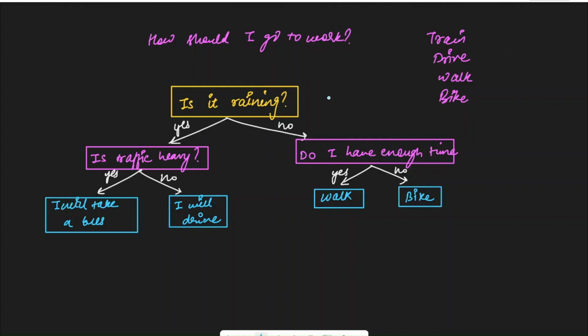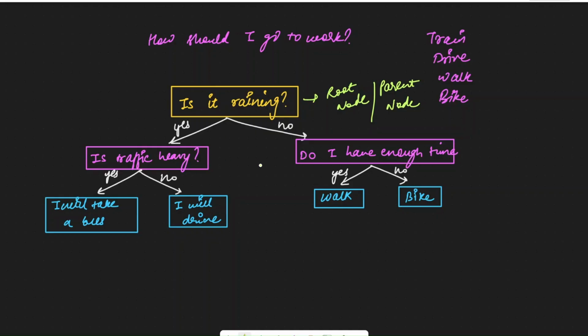This is the same way how decision trees work. These are if-else conditions, and depending on whether the answer is yes or no, you go deep into trees. Now let us try to understand some terminology here in terms of machine learning. These square boxes are called nodes. So all these squares, they are nodes. This is called the root node because it is the starting point, or it is also called the parent node. So there are two names for this topmost node.